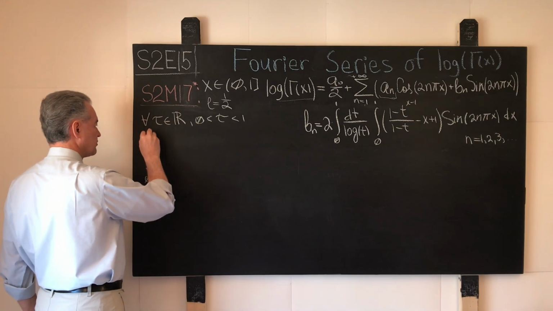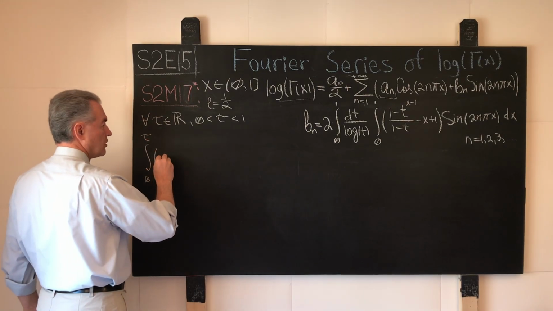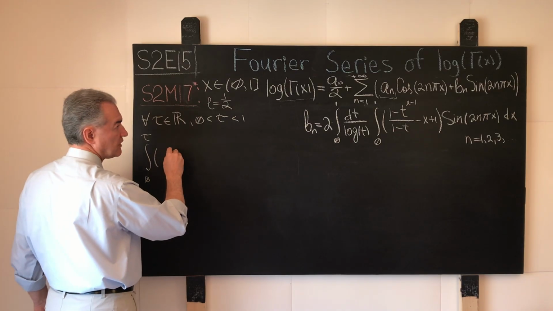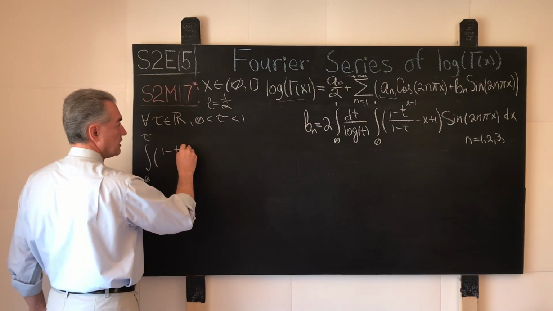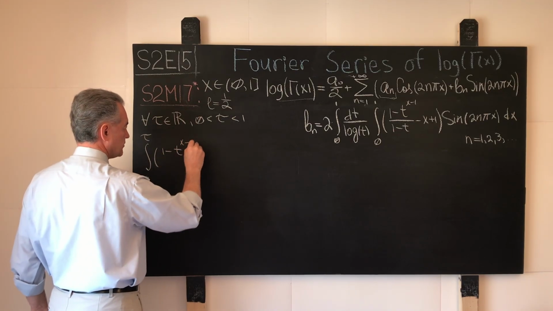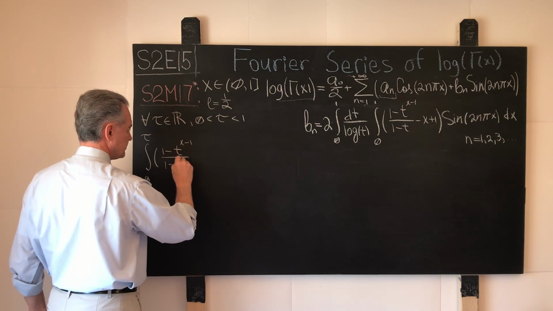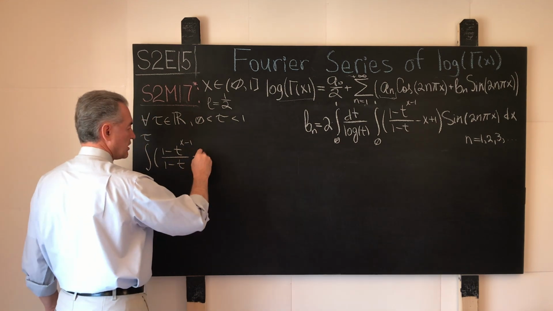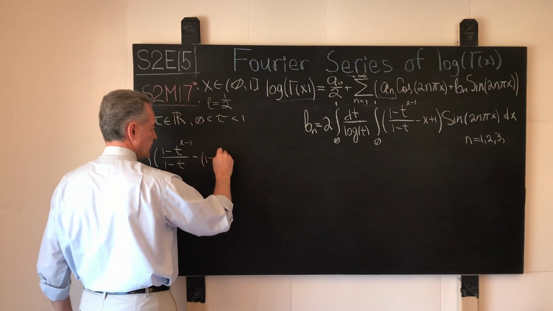The integral from 0 to tau of, what do we have, (1 minus t) to the power x minus 1 over 1 minus t minus, we will write it like so, 1 minus x.